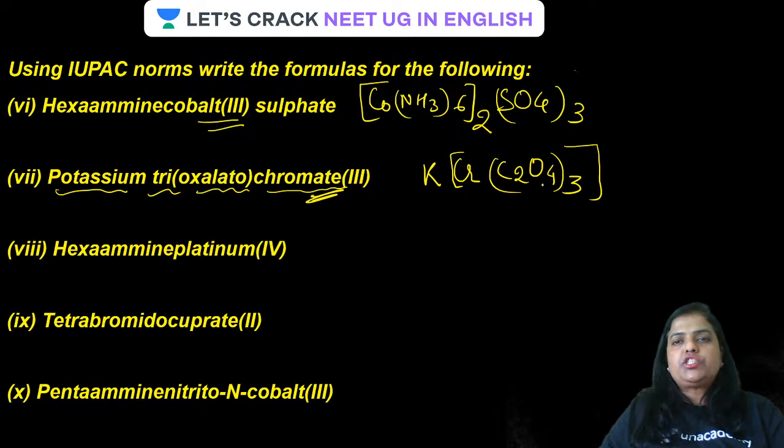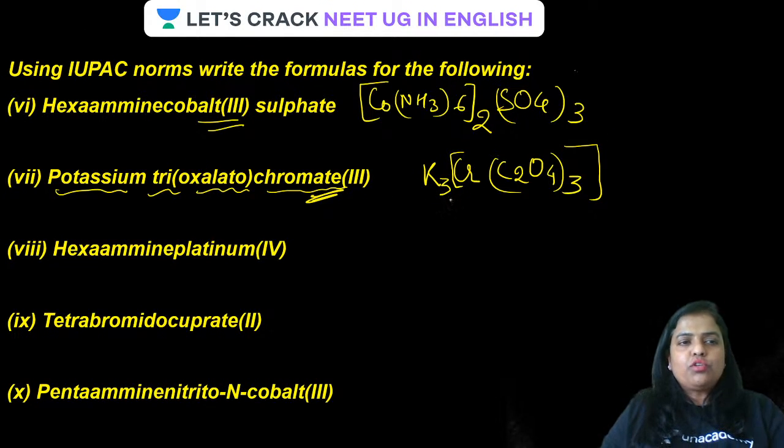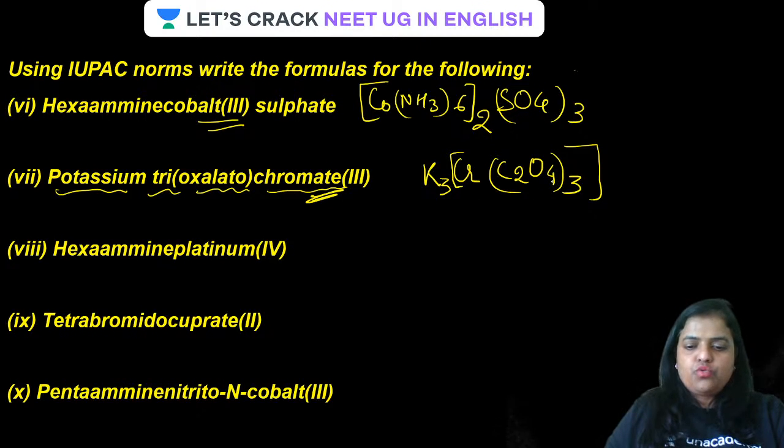Guys, the charge due to oxalate is minus 2 as trioxalato, so it will be minus 6 plus 3. So the net charge over this is 3 minus, and that 3 minus will be written over here. So the formula of the complex is going to be K3[Cr(C2O4)3]. Is that clear? Clear? All done.